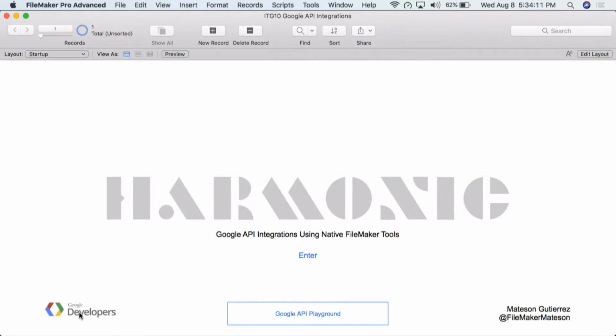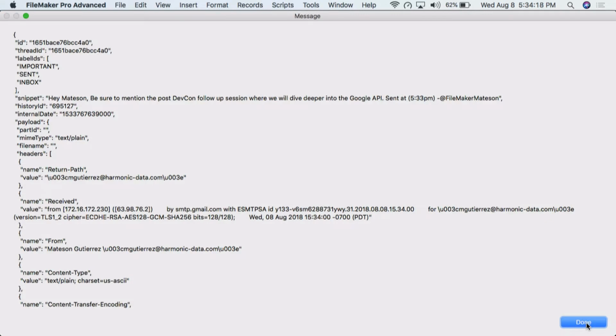Come over here to FileMaker. Now we're in FileMaker. Run message demo, yes. There we go. Hey Madison, be sure to mention the post-DevCon follow-up session where we'll dive deeper in the Google API, sent at 5:33 p.m. We did this all with FileMaker, all native code, native functions. And it's easy, and I'll show you how.